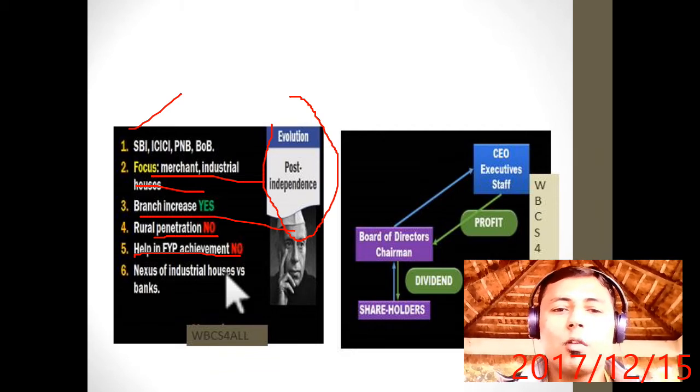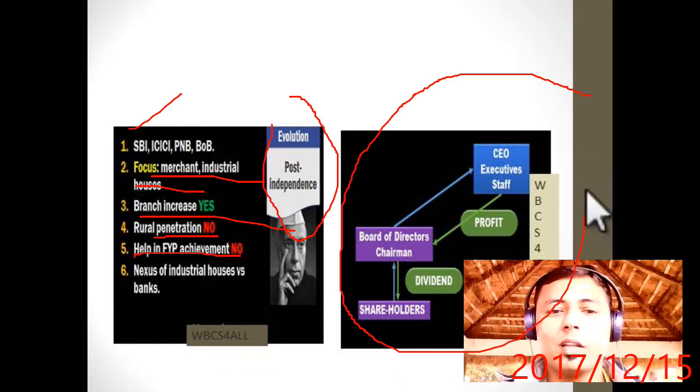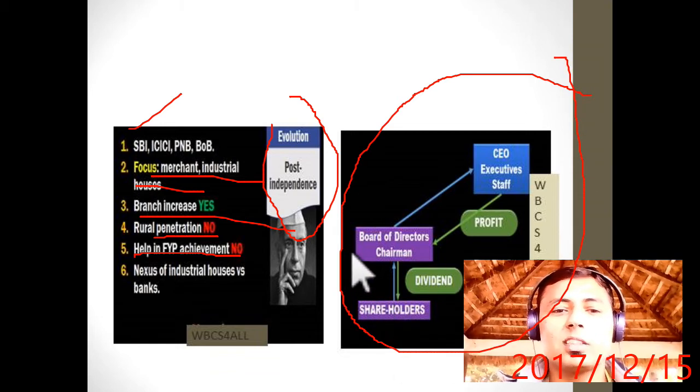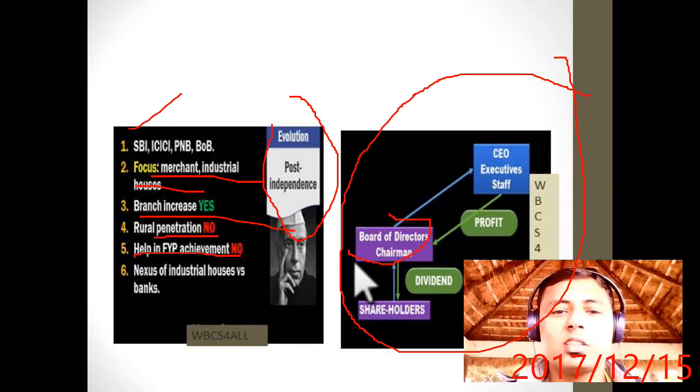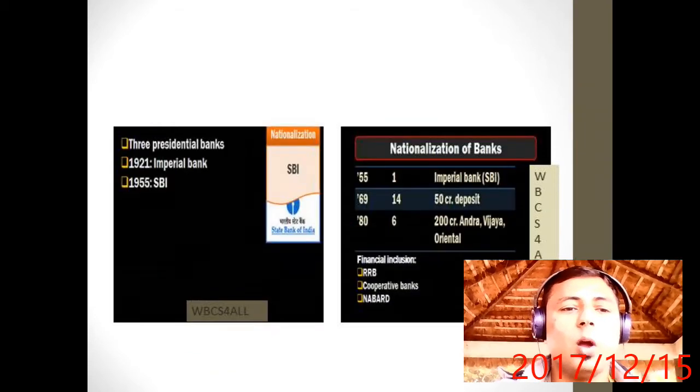Now, what will happen? You will see that this is basically the structure of any company. Among the shareholders there will be a board of directors or chairman, and among them there will be a CEO and staff, and the board of directors will contribute the profit in the form of dividend to the shareholders.